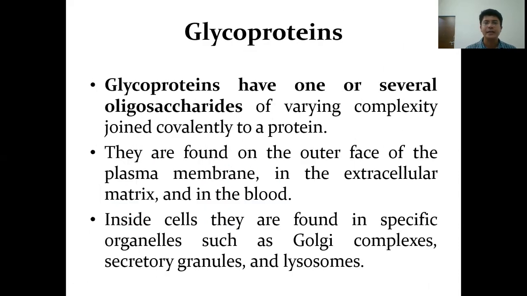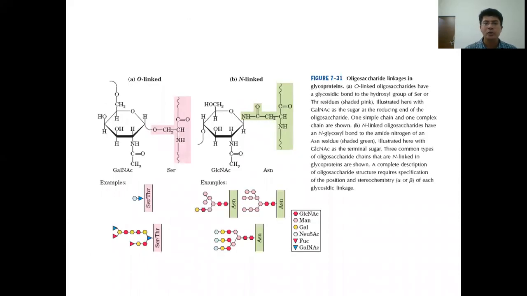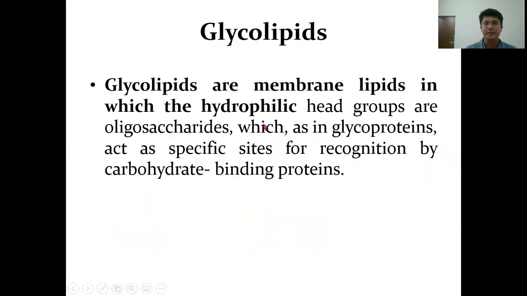Glycoproteins are the ones in which the sugar units are linked covalently to the proteins through either oxygen or amino nitrogen, and accordingly they are referred to as O-linked glycoproteins or N-linked glycoproteins. So here you can see the sugar residues are attached to the proteins through oxygen, and so these are the O-linked glycoproteins, whereas if they are attached through amino nitrogen, they are referred to as N-linked glycoproteins.